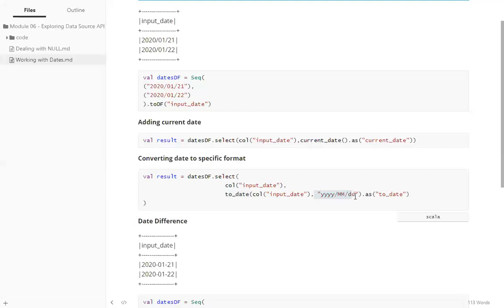That is what this syntax tells you. I'll just repeat: column input date, I'm trying to convert to a date, and I'm specifying the format my input date is in. Okay, so now let me execute this piece of code.